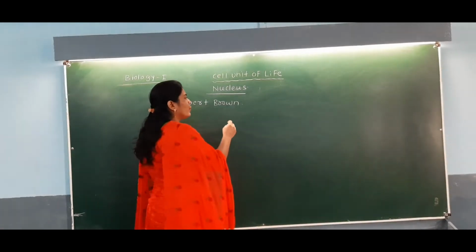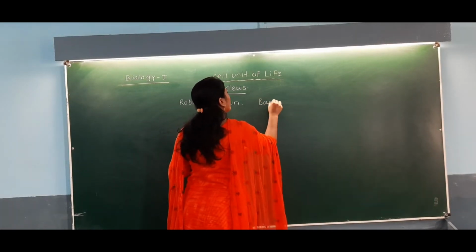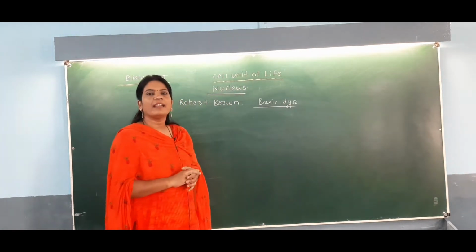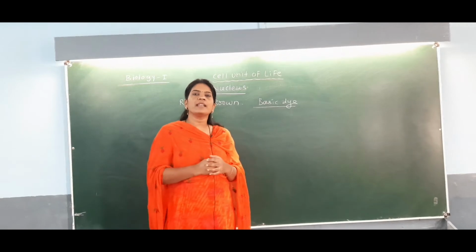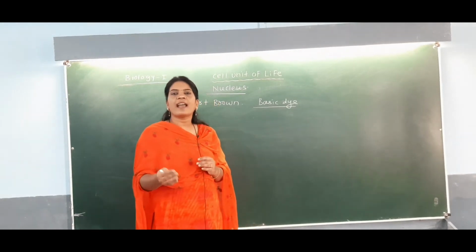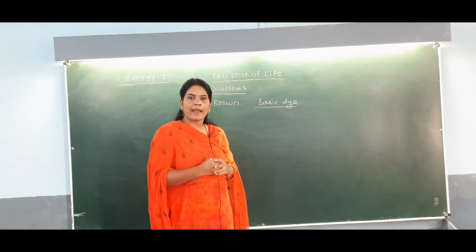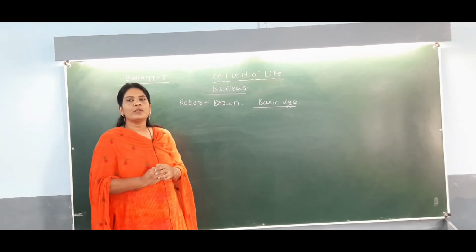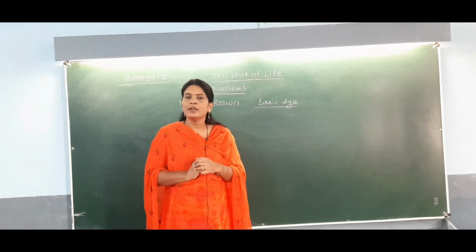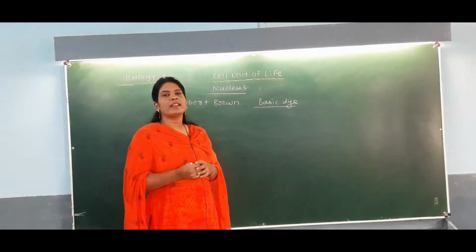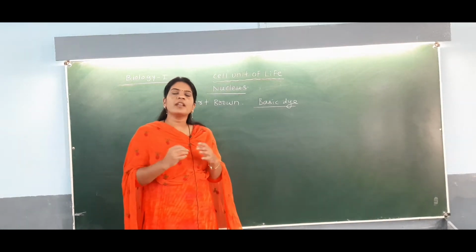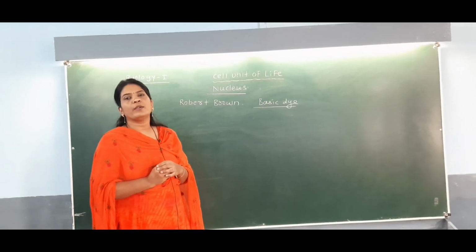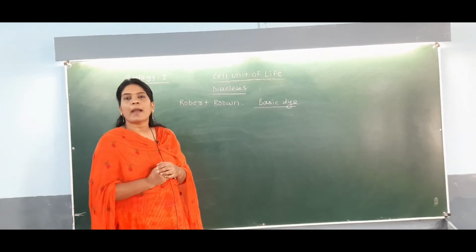Dye means stain. So material inside the nucleus we can observe by a stain, by a dye, and the name of that dye is called a basic dye. According to pH, the stains are divided as acidic dye, basic dye, neutral dye. A basic dye or basic stain is used to observe the content of the nucleus, the material present inside the nucleus. After staining the nucleus with the basic dye, the material which is observed inside it is called chromatin, and the name chromatin for this nuclear content was given by Fleming.